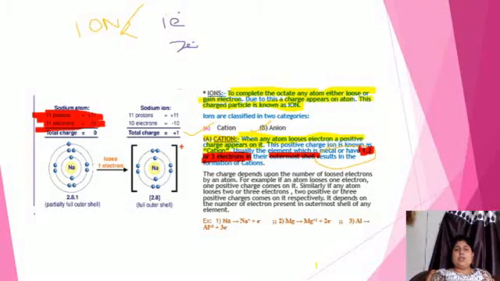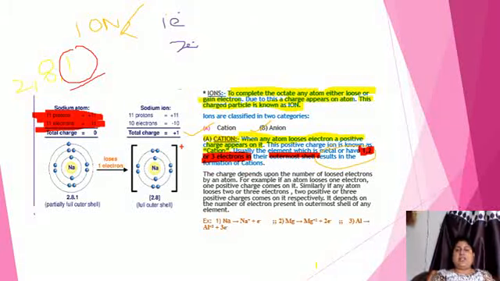According to the Bohr-Bury principle, the electronic configuration of sodium will be 2, 8, 1. That means in its outermost shell, it has 1 electron. We need to complete the octet. There are two possibilities.